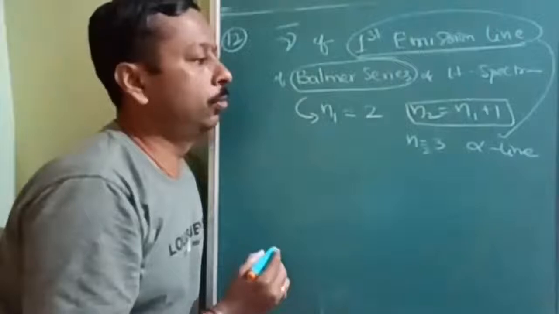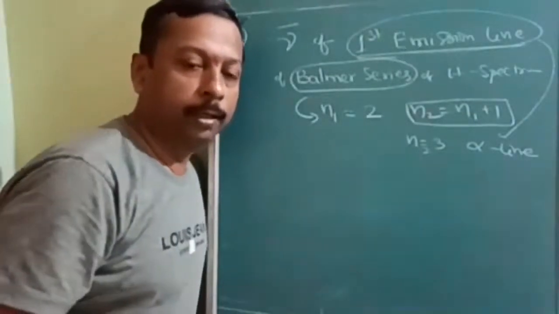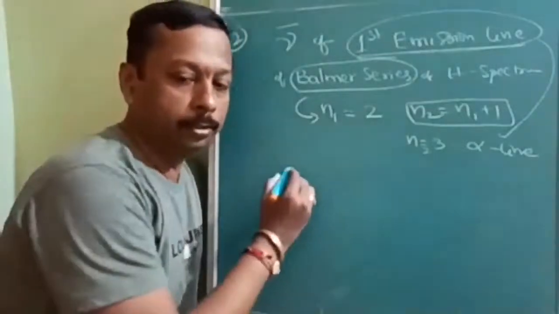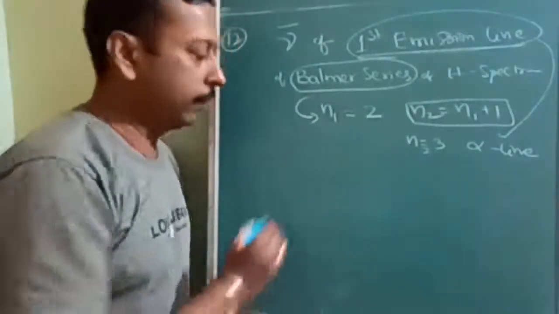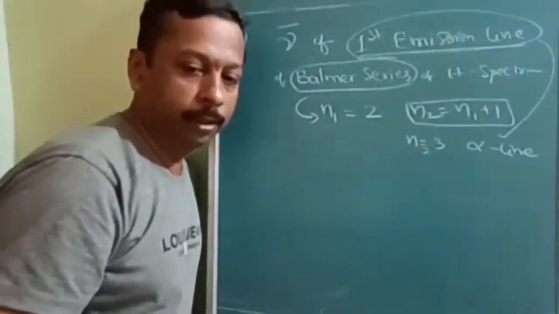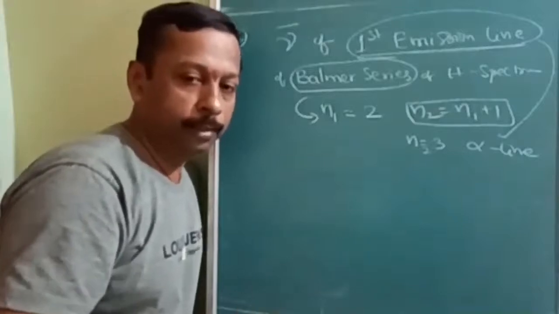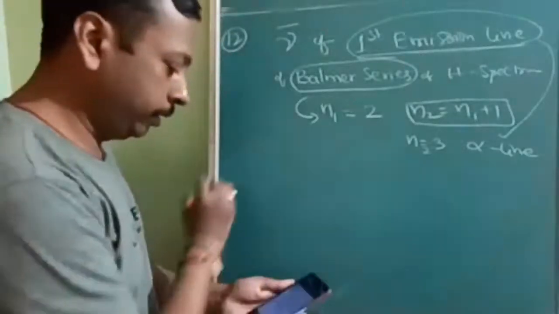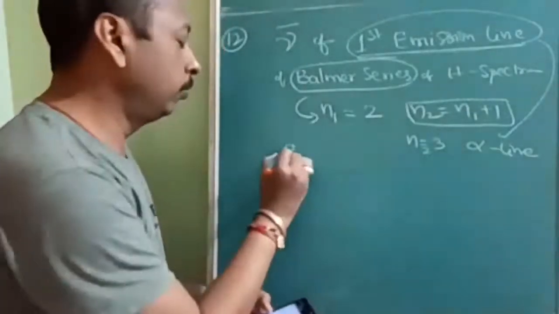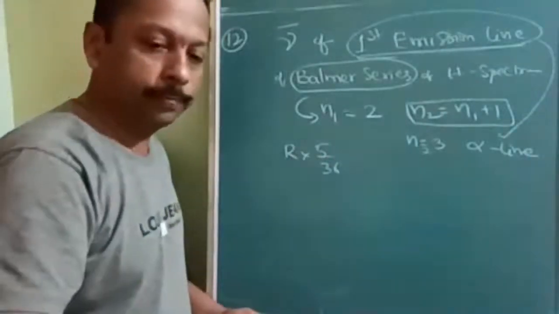So once you know N2 and N1, you need not solve or simplify because options are in the unsimplified form. So after substituting in the formula, you will get the final answer of 5 by 36 R. How much will you get? 5 by 36 R. Okay. Substituting, I will get R into 5 by 36. Okay. Note down this.